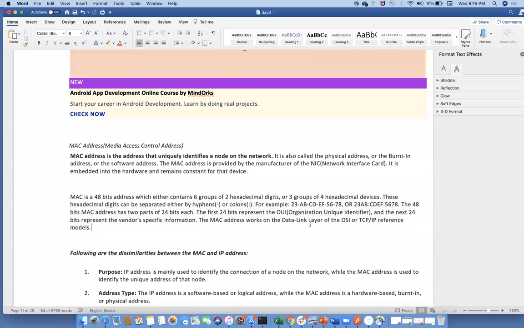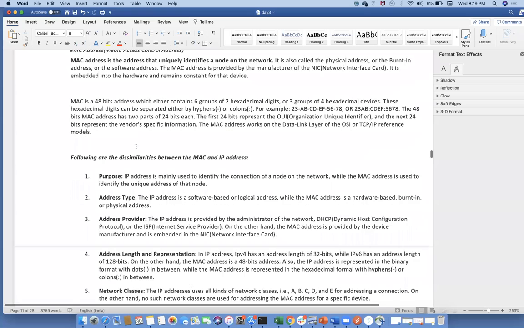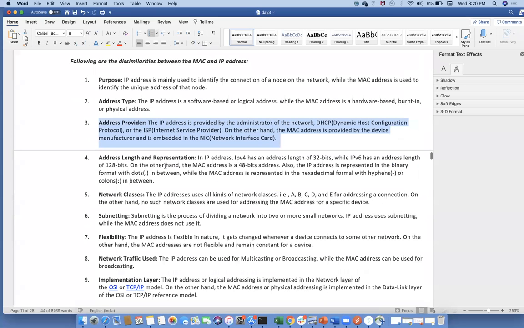The following are the dissimilarities between MAC and IP address. Purpose: IP address is mainly used to identify the connection of a node on the network, while the MAC address is used to identify the unique device. Next, address types, address provider, address length. See, why I'm specifying MAC and IP basically? It is very important to understand MAC.